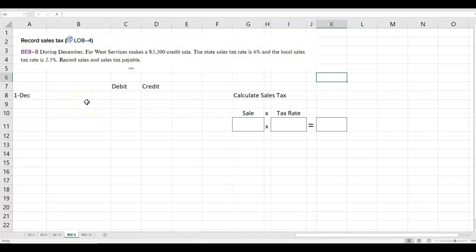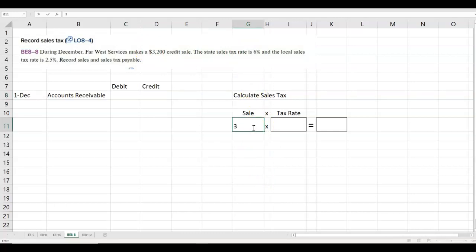So in this case, the company makes a $3,200 credit sale. So they made a credit sale, a sale on account. The state sales tax rate is 6% and the local rate is 2.5%. We're asked to record the sales and the sales tax payable. Well, if it's on account, we're going to debit accounts receivable. For how much? Well, $3,200 plus tax is how much they have to get.